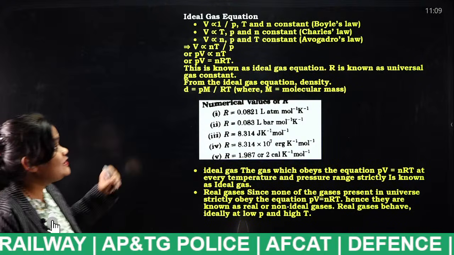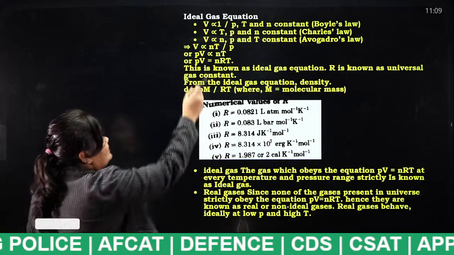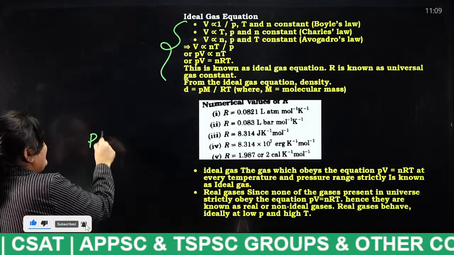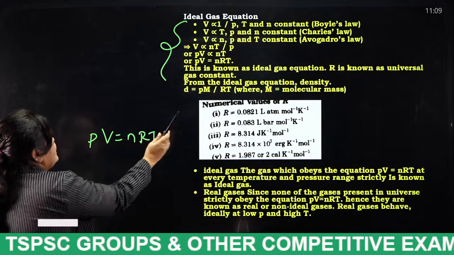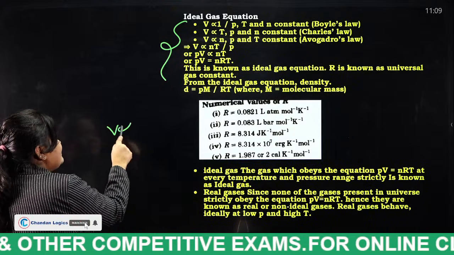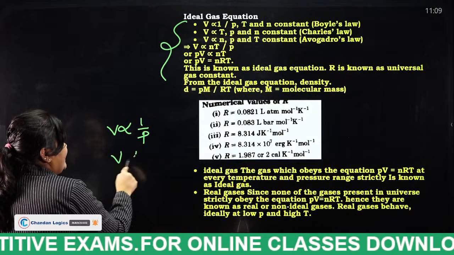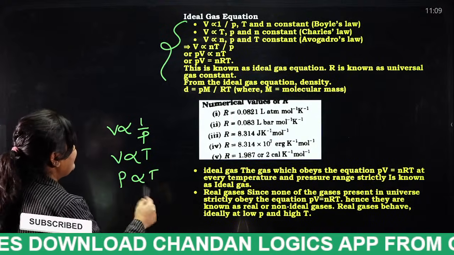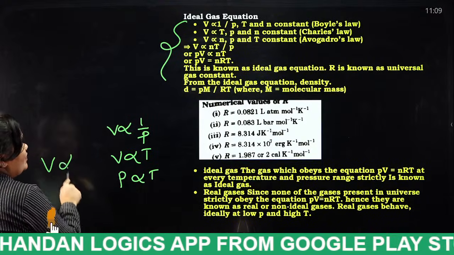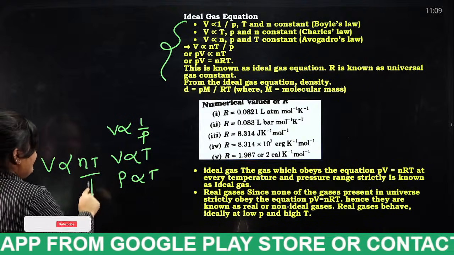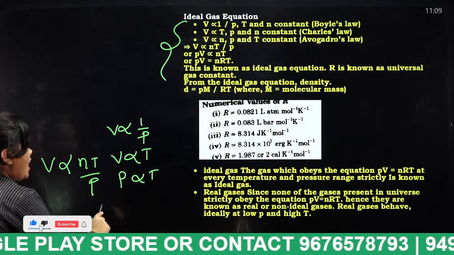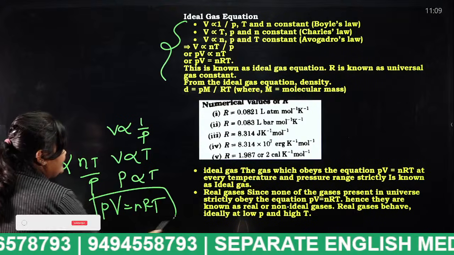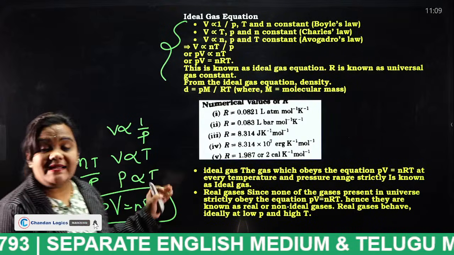Next, the ideal gas equation. This is very, very important. So these are the equations which I have already discussed. From these equations, what will you get, students? PV is equal to nRT. Why? Because, for example, V is inversely proportional to P, V is directly proportional to T, and P is directly proportional to T. By this, what will you get, students? V is directly proportional to nT by P. By doing all this, we will get PV is equal to nRT. This is the ideal gas equation.